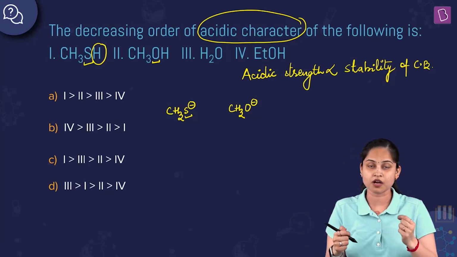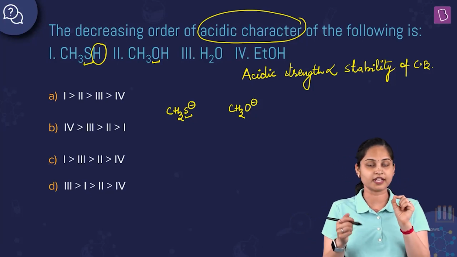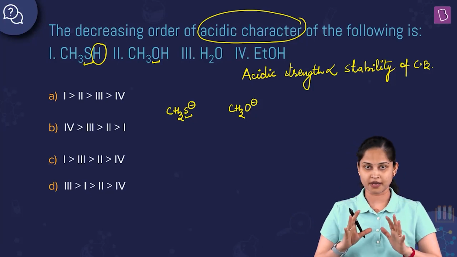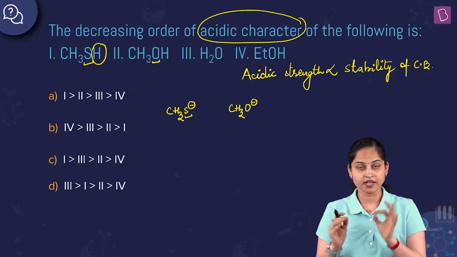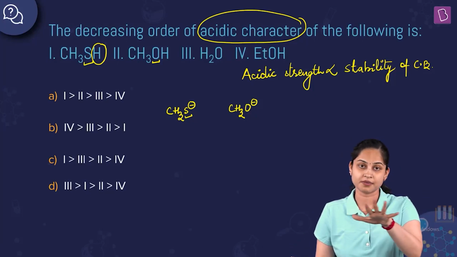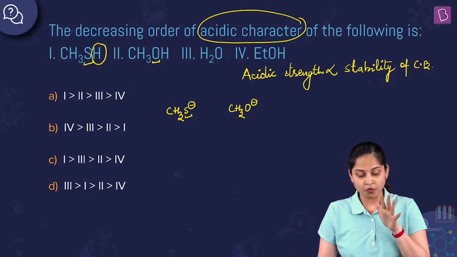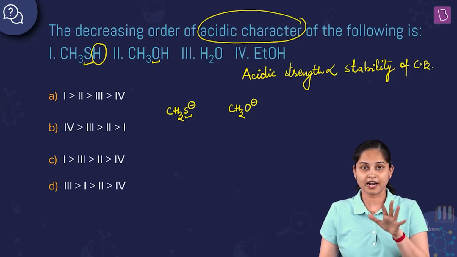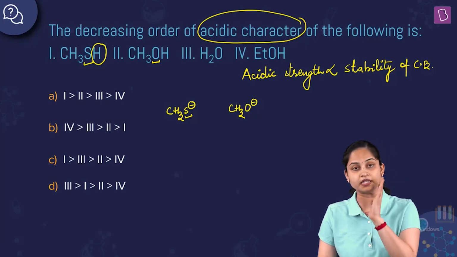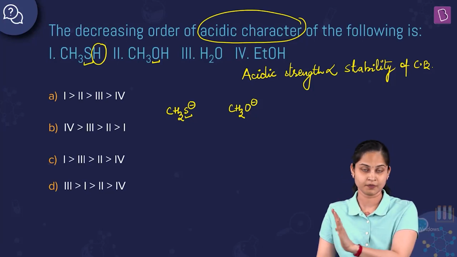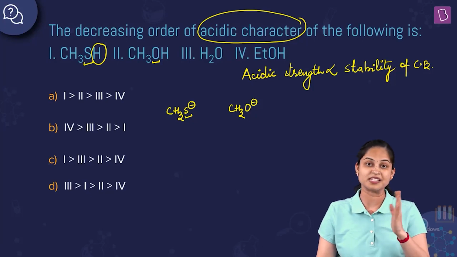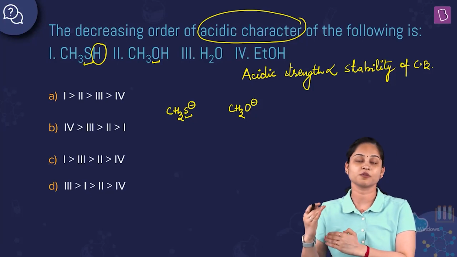So the negative charge on the sulfur atom in CH3S negative is going to stabilize very nicely, because the dispersion of negative charge over the larger sulfur atom is more stable than over oxygen.